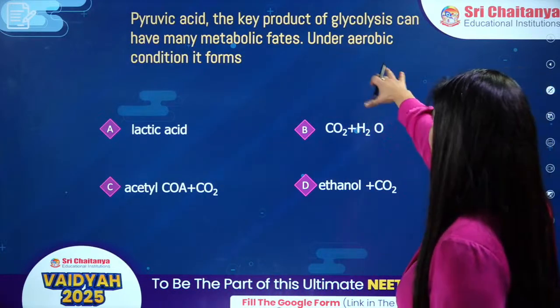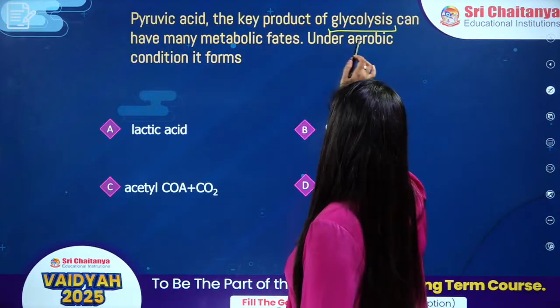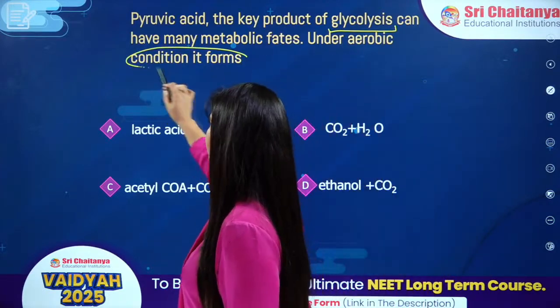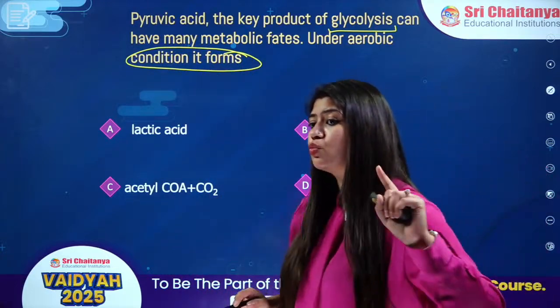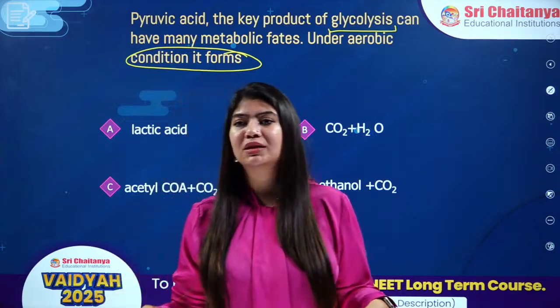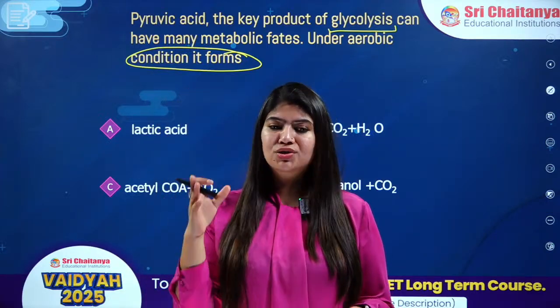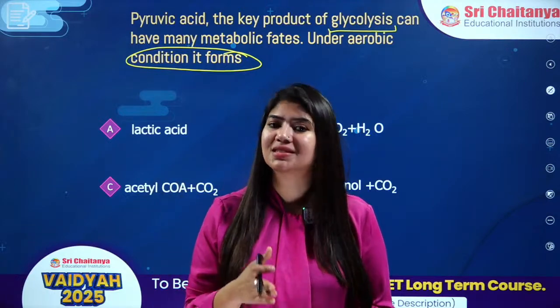Pyruvic acid, the key product of glycolysis, can have many metabolic fates. Under aerobic condition, it forms what? The end product of glycolysis will decide what? Depending upon the conditions, whether oxygen is present or not, the fate of pyruvic acid will be decided.